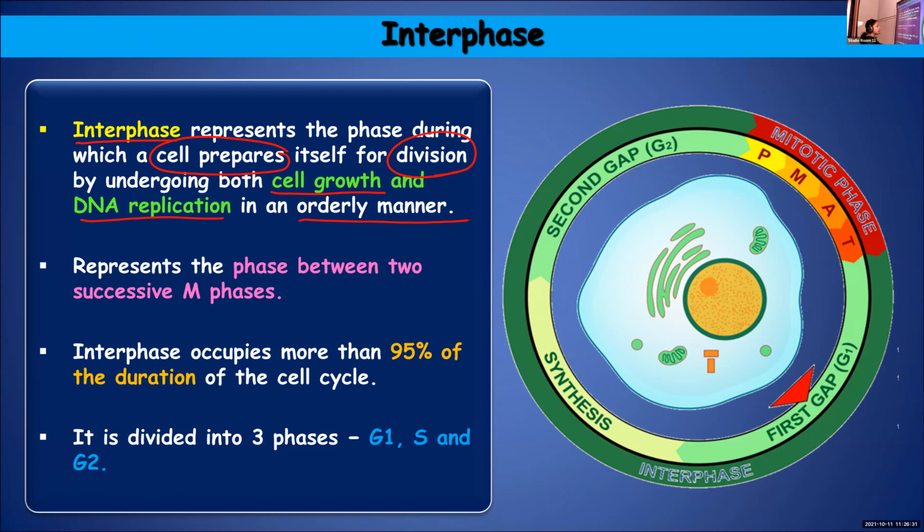And how can you define interphase? It is a phase between two successive M phases. And if you compare the time required for interphase and M phase, you will come to know that 95% of the duration of the cell cycle is occupied by interphase, and the remaining 5% is constituted by the M phase. And the three phases coming under interphase include G1, S, and G2: gap 1, gap 2, and synthesis. Okay, shall I proceed?